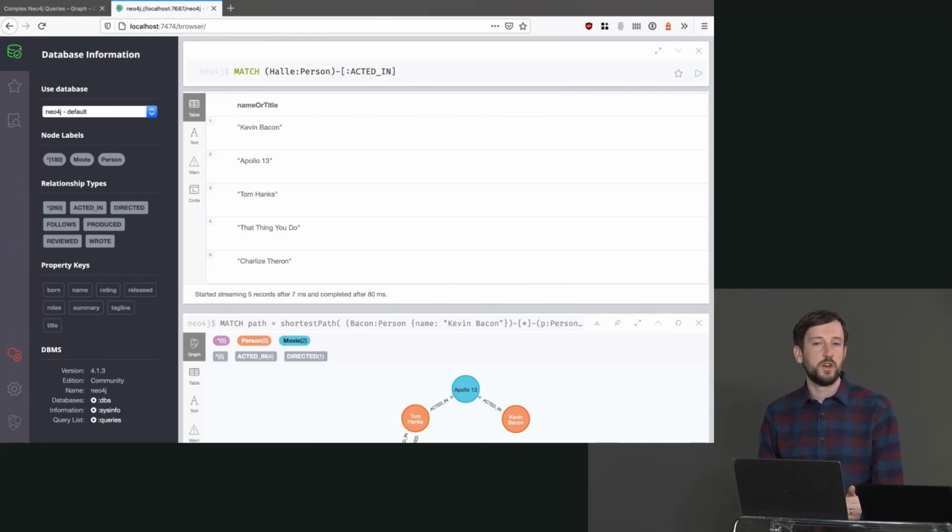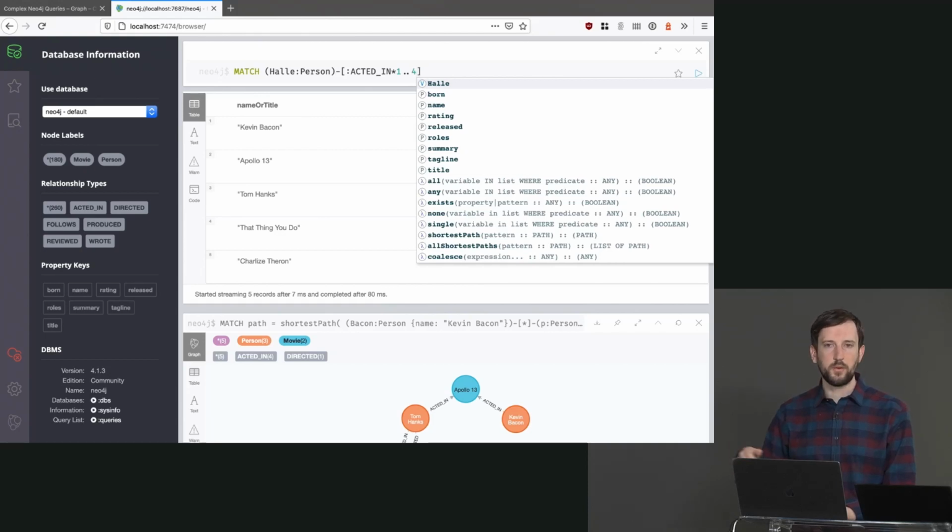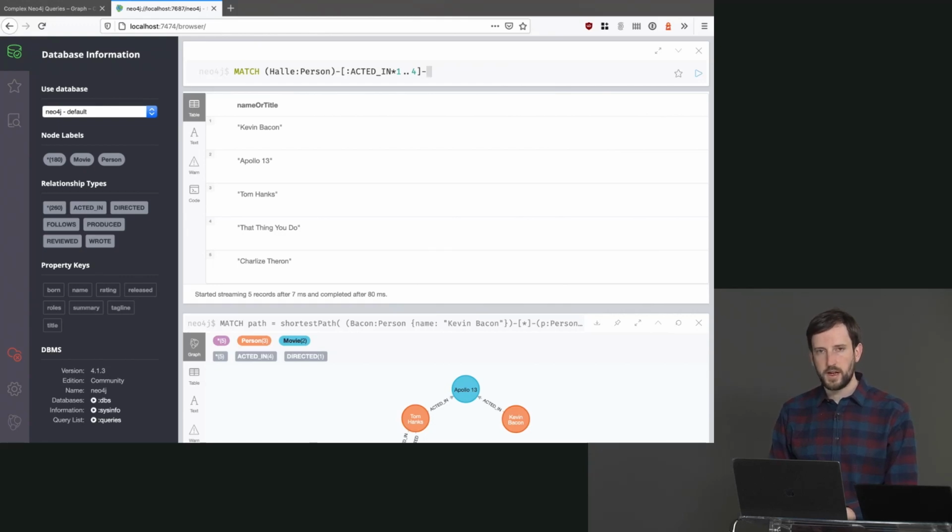And we want to jump, but we don't want to jump too far, right? So as you may imagine, I don't want to jump to too far of a network effect, right? We want to just jump to immediately has been in the same film with Halle Berry. So we could do acted in star, and then we can do 1.4, and that's going to put an upper cap of how far this will explore our graph. Okay, and then I'm not going to add a directionality because they're going to have both directions. And we're going to say this is going to be our recommendation, the person that we want to recommend to our movie viewer that really likes Halle Berry.